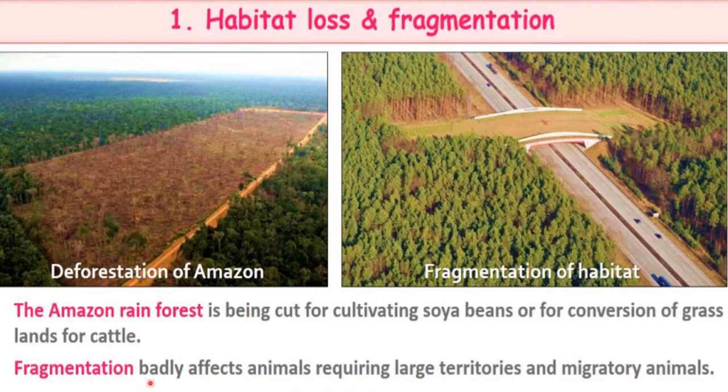So fragmentation badly affects animals requiring large territories. The animals which need only small territories will not be affected. But the animals requiring large territories get affected by fragmentation, and also some migratory animals get affected due to such kind of fragmentation of habitat.